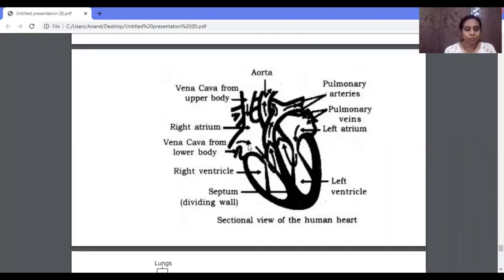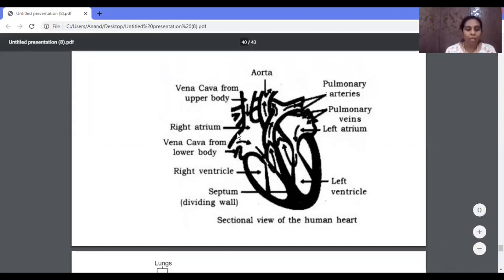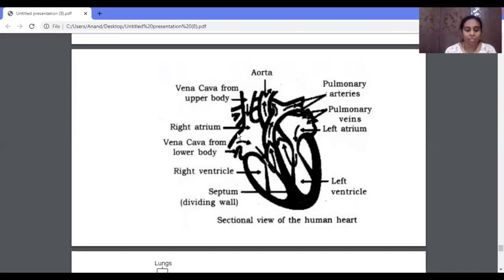Here, when you observe the atrium, these two are the atria. One is the right atrium, the other one is the left atrium. And this one is the right ventricle and left ventricle. See, the atria and the ventricles contract and relax at the same time. Now we'll see what happens when this atrium, the upper chamber of the heart, contracts.